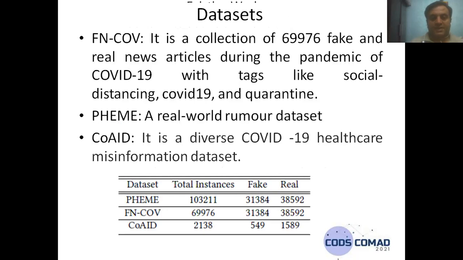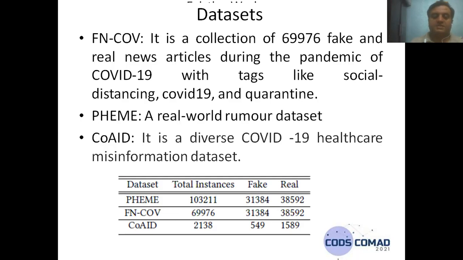So we have created a new data set called FNCO. It is a collection of 69,976 fake and real news articles during the COVID-19 pandemic, with the tagline social distancing, COVID-19 quarantine. We have also taken into consideration two other data sets: PHEME, a real world human data set, and COED, a diverse COVID-19 healthcare misinformation data set, and it is the first data set released for fake news detection based on the new fake news content.